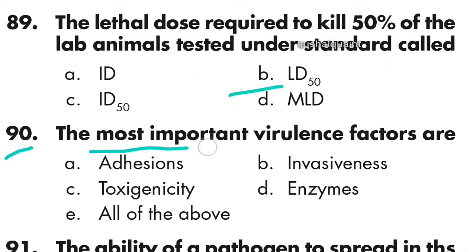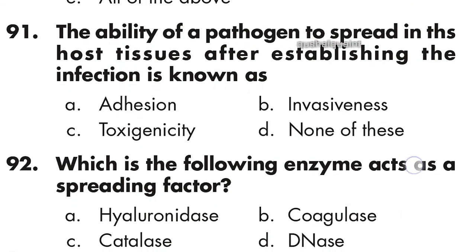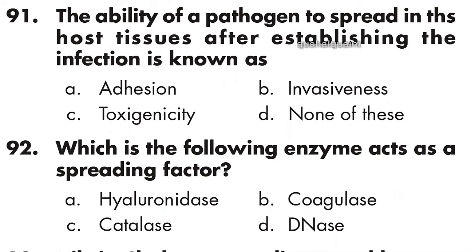90: the most important virulence factors are adhesions, invasiveness, toxicity, enzymes. All of these above. Option E is right. 91: the ability of a pathogen to spread in the host tissues after establishing the infection is known as invasiveness.